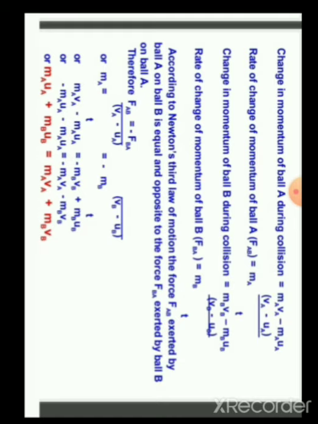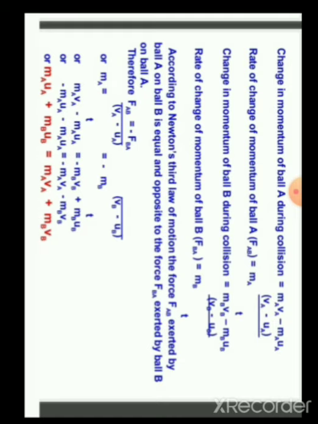So taking the mu part on one side and the mv part on the other side of the equation, we get the equation MAUA plus MBUB is equal to MAVA plus MBVB.